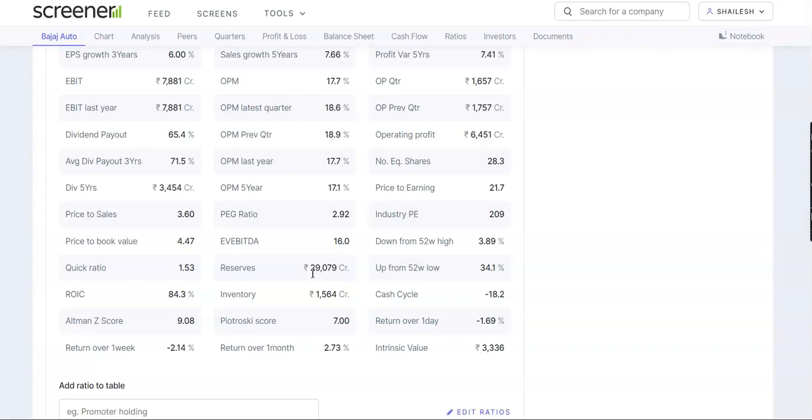Now, if we look into the reserves of this company, it is 29,079 crores, which means that the company is able to pay off its obligations. It is keeping these cash reserves in its pocket. Whenever the need arises, they can utilize them.